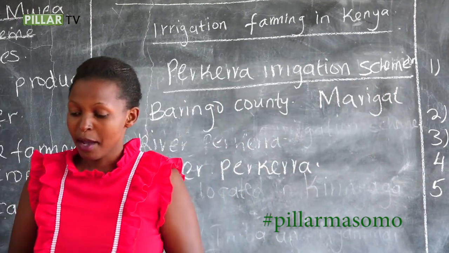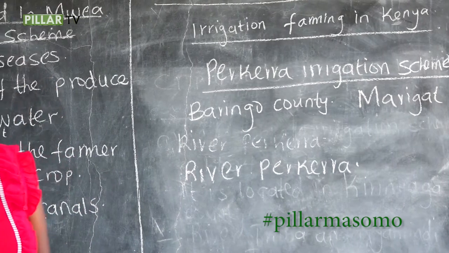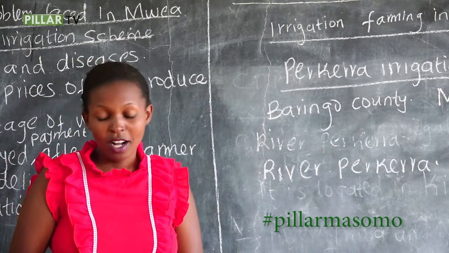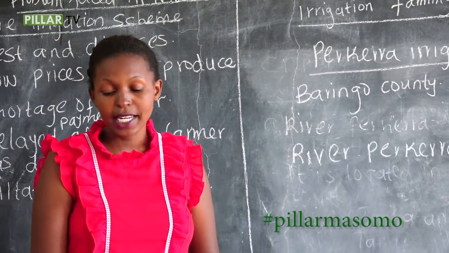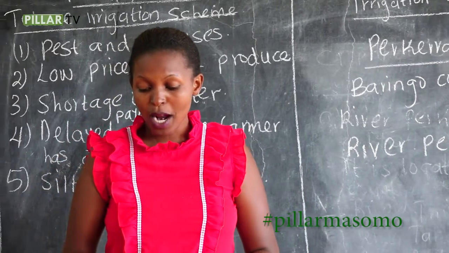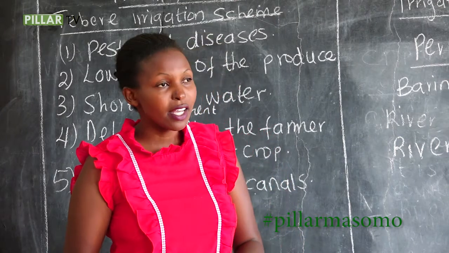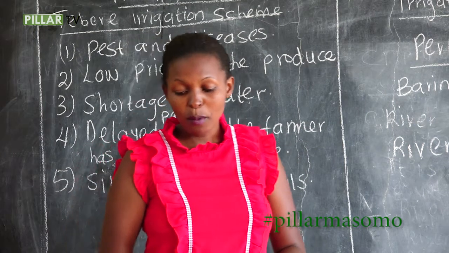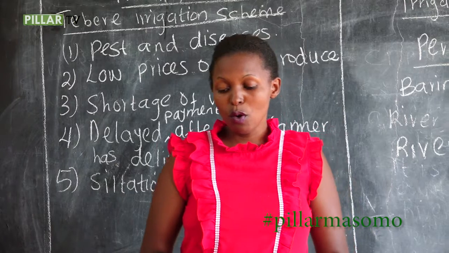It is known as Marigati in Baringo County. In this one, the scheme is located on 1,400 hectares. It has 495 farmers who are tenants of the scheme. The land is owned by the National Irrigation Board. The board has given the farmers 3 to 4 acres each on which to grow crops.